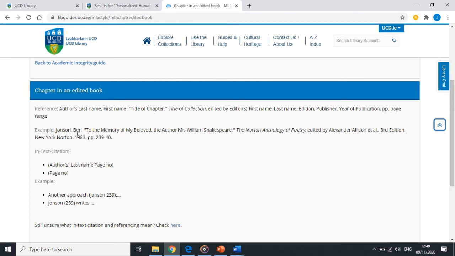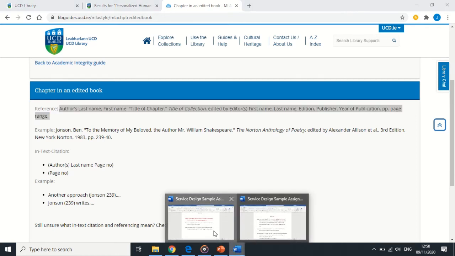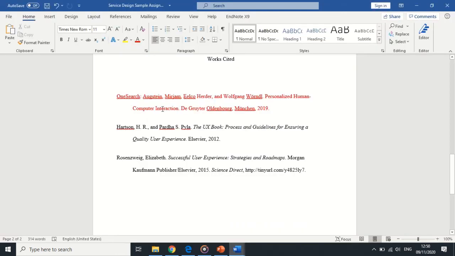You can see this is a chapter title here, To the Memory of My Beloved Author William Shakespeare, and the author is Ben Jonson, and then it's from the book The Norton Anthology of Poetry, and you include the editor and the edition and other information. So I'll just include here, copy and paste what the reference should look like, so I can edit my one that I have here to make it look the right way.